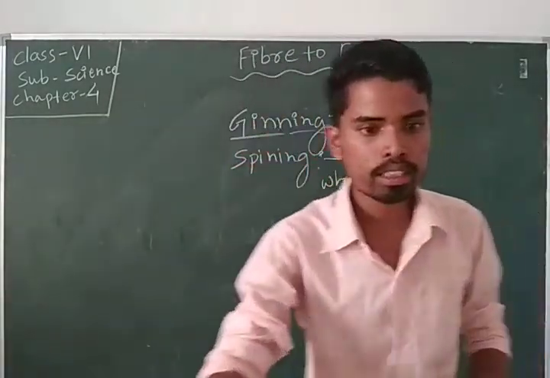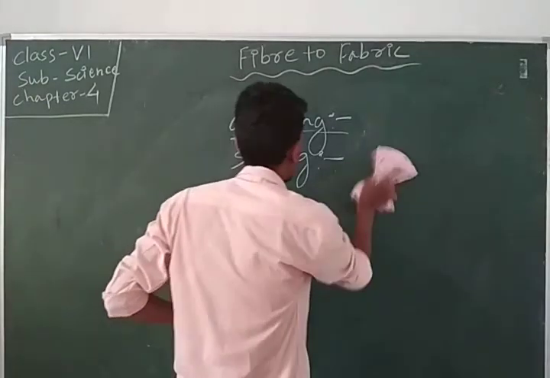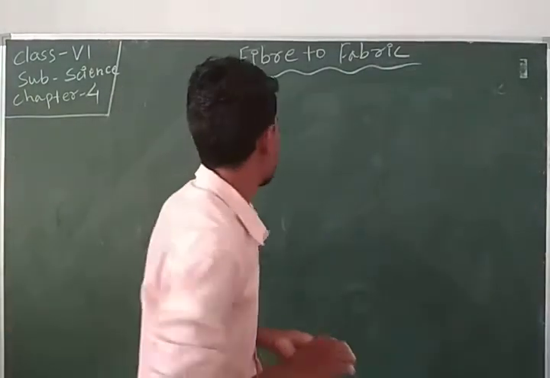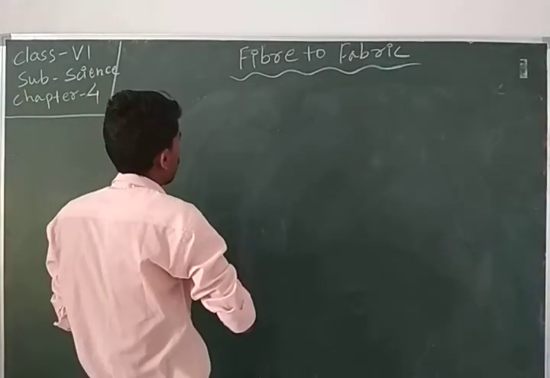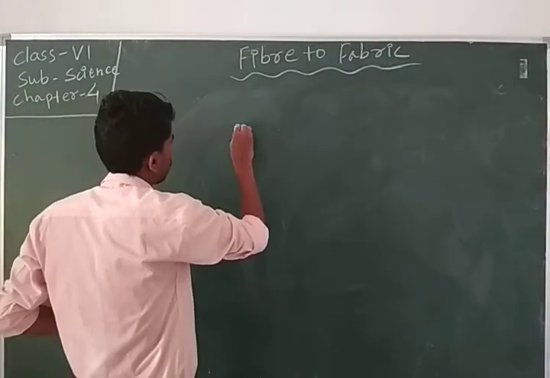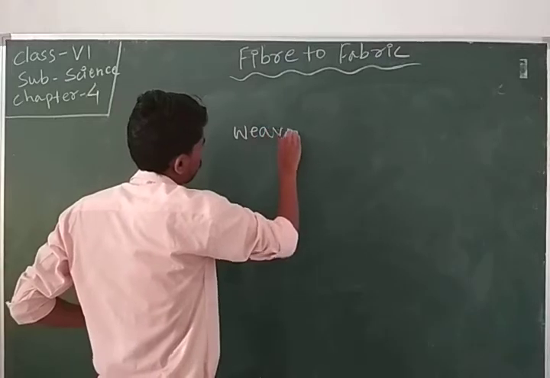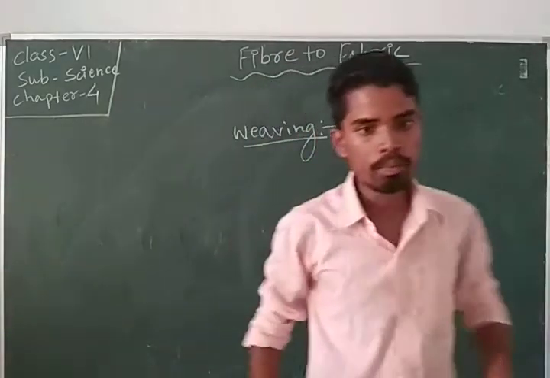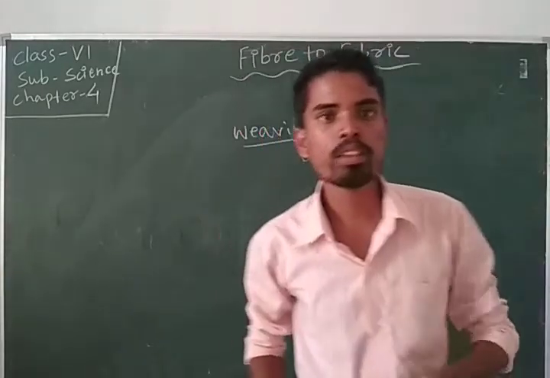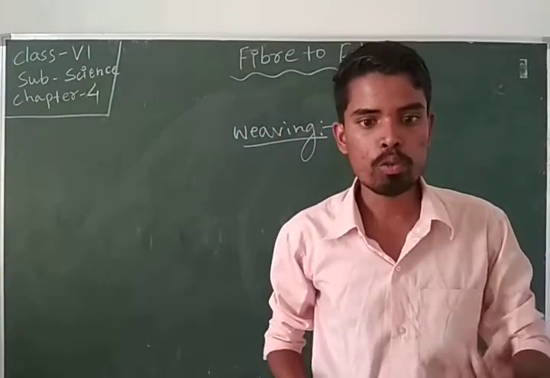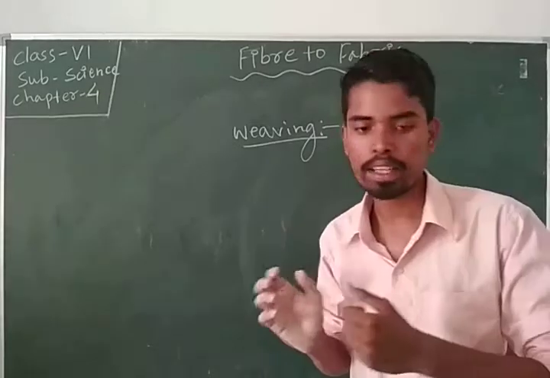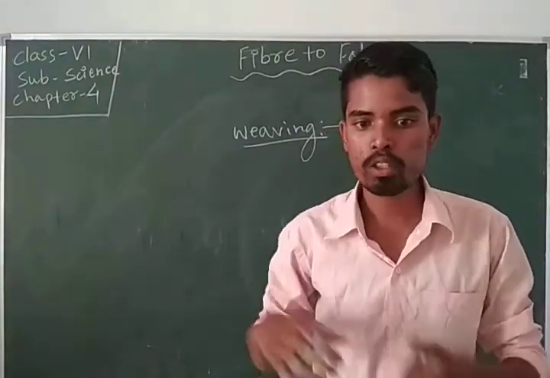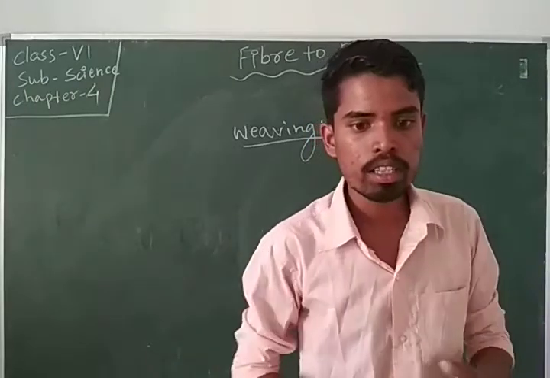Next is the process of weaving. Weaving is mainly done on looms, either hand looms or power-generated looms, called power looms.